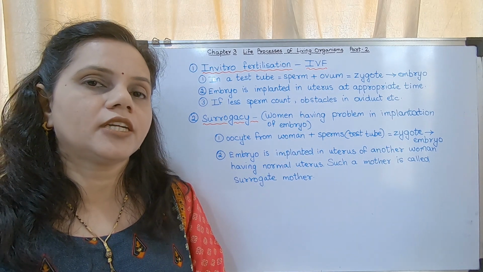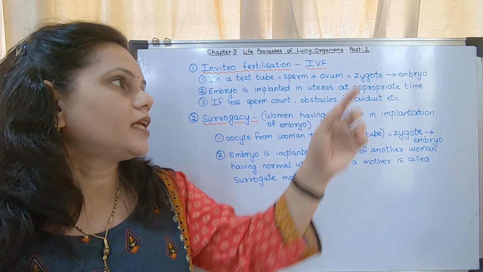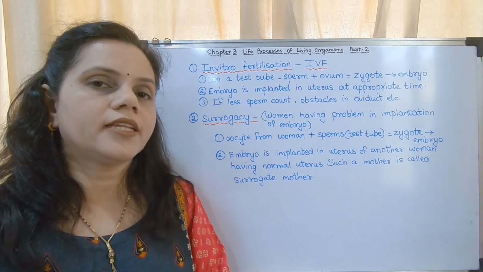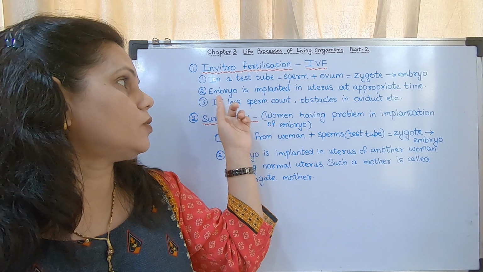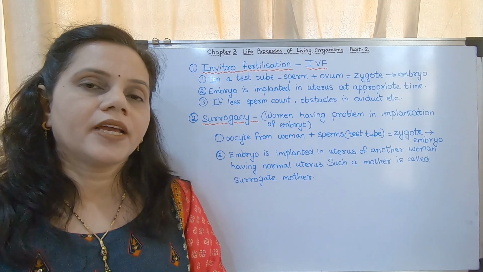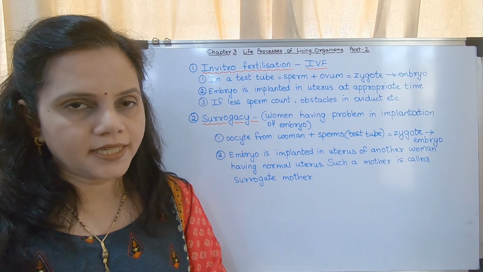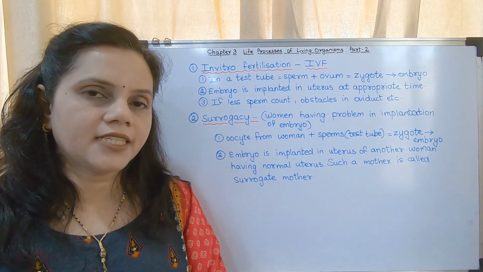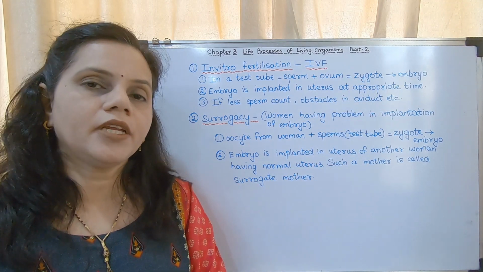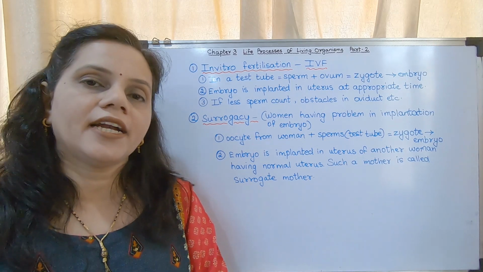You may see the diagram in your textbook. The sperm is injected into the ovum. Then a zygote is formed. It is converted into an embryo in the test tube itself, and that embryo is implanted in the uterus of the female. So there is a couple, a husband and a wife. The husband's semen is taken, the wife's ovum is taken. In the test tube they are fused together to form a zygote, and an embryo. That embryo is implanted in the uterus of the wife at the appropriate time.